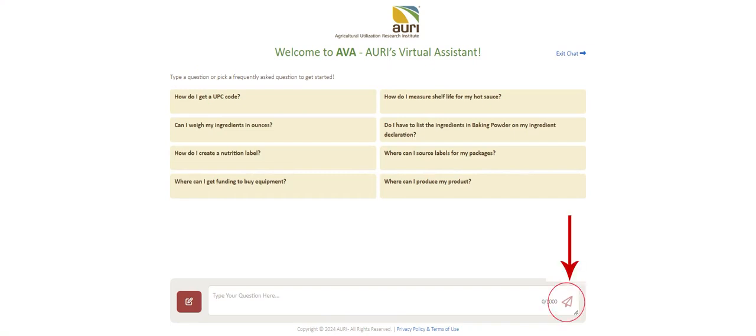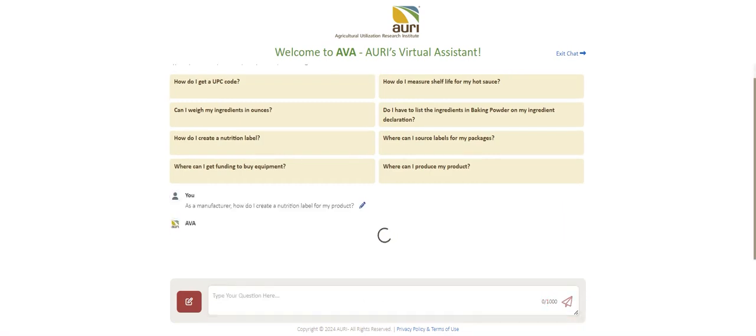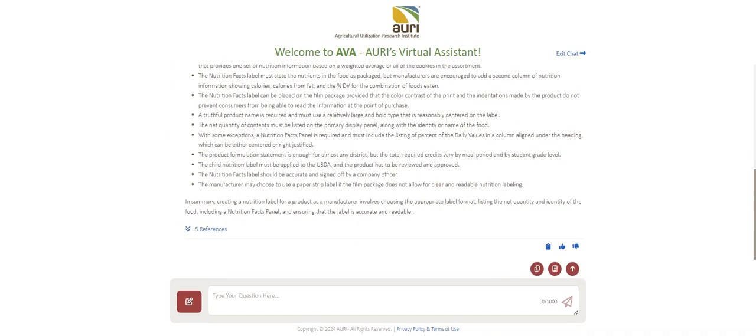After clicking the plane icon, you'll see AVA's response to your question, along with an expandable list of references where you can dive deeper. From here, you can ask a related follow-up question, or start another new chat topic. Additional icons above the chat box will let you copy the chat to the clipboard and paste in another document, such as an email. Scroll back up to the top of the chat or contact AURI directly.